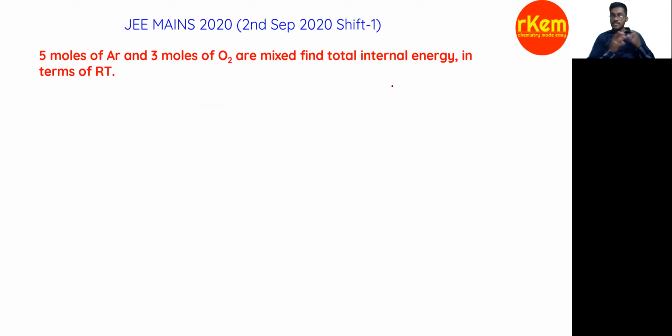Next, a question from thermodynamics. 5 moles of argon and 3 moles of O2 are mixed.